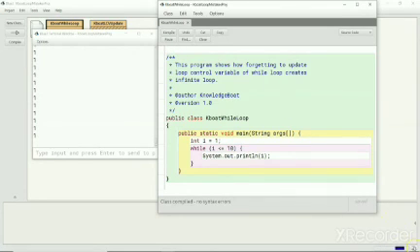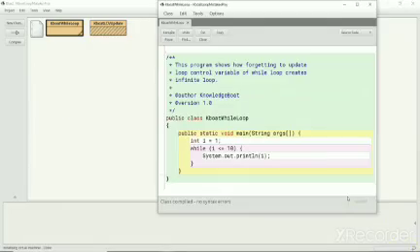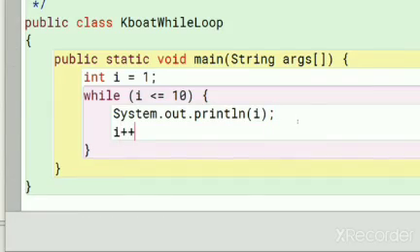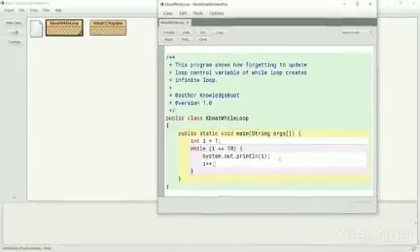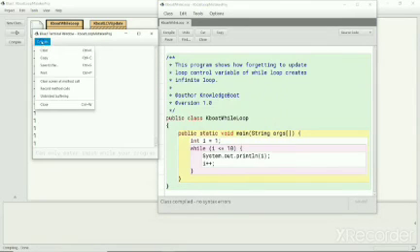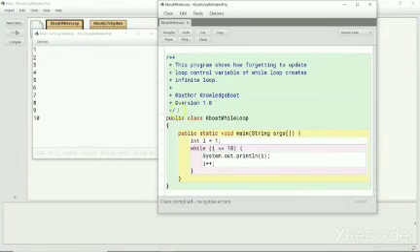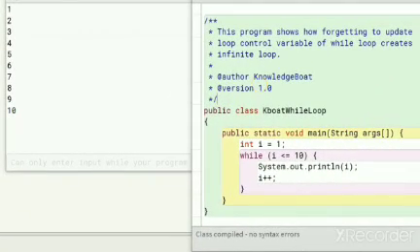Let's stop the program by restarting the JVM and go back to the code. Notice that I forgot to increment i inside the while loop. Because of this, the while loop became an infinite loop as the value of i is always 1. So the loop's condition is always true. To fix it, I will increment i inside the loop like this. I will run it again. Now I get the correct output.